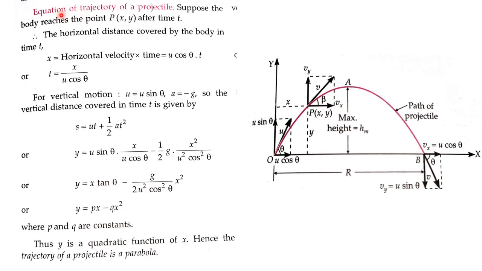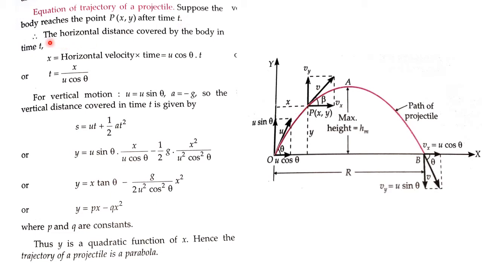Now, first we will derive the equation of trajectory of a projectile. Suppose the body reaches the point P, (x, y) after time t. Suppose this body after a certain time interval reaches this point. This point is denoted by P, and its coordinate along the x-axis is x, along the y-axis is y. So I'll write this point P as (x, y). It reaches this point after time t.